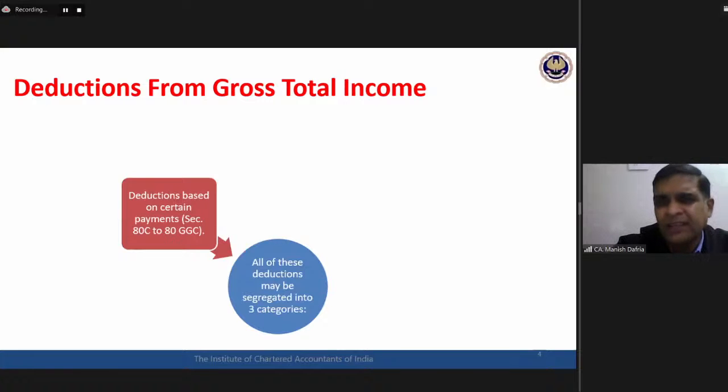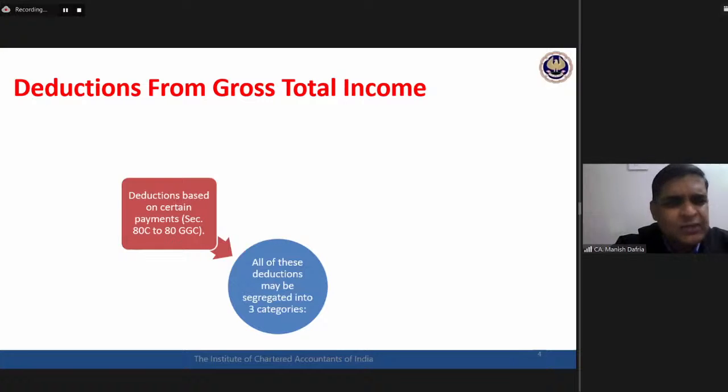Because you are at the final level, I can straight away generate certain examples. Say, for example, we all know life insurance premium is deductible under section 80C. You must have studied it for your final inter IPCC, and done the calculations during your articleship. So life insurance premium is an item deductible under section 80C. This is a payment based deduction. Anybody who has paid that life insurance premium, he or she only can claim this particular deduction. So this is the first set of deduction.